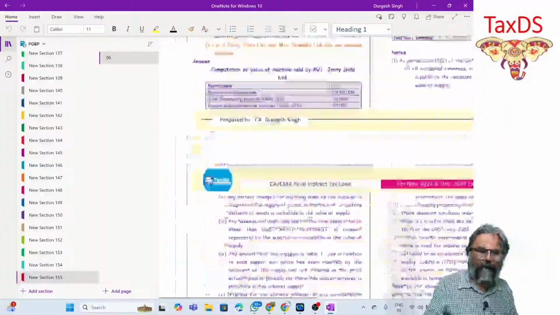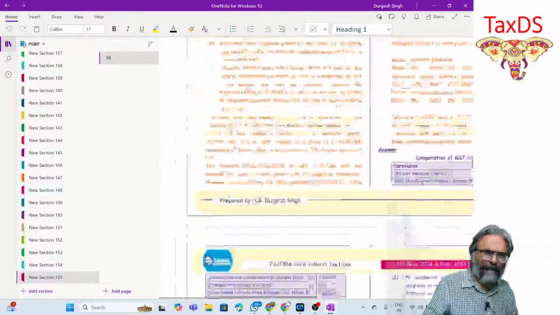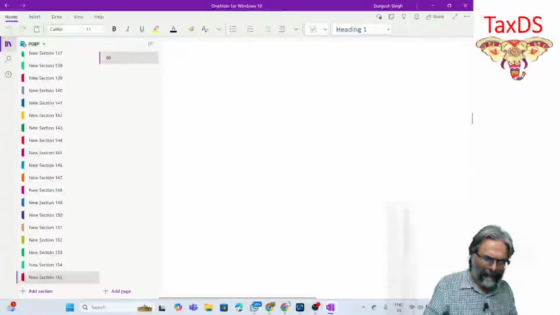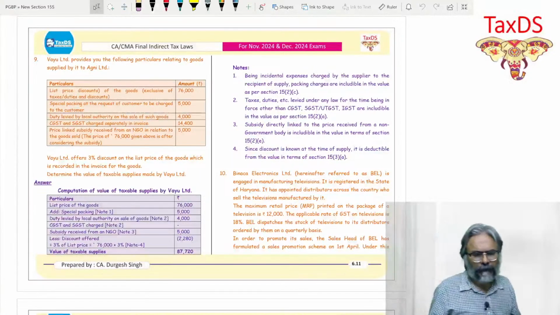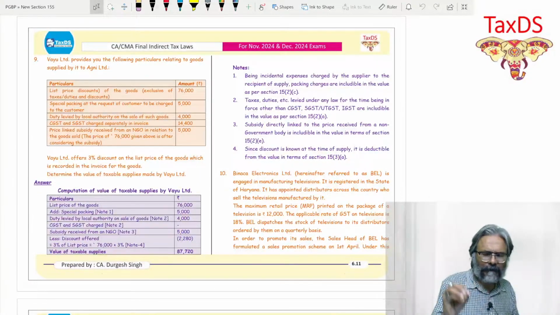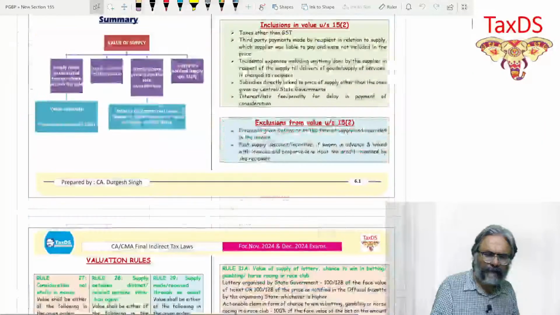Students, we'll start on this topic on valuation, a very important topic, as you all are aware. The PDF which I have shared with all of you consists of your practice material questions plus the RTP, MTP, and past paper questions. Kavita, this is something which is very comprehensively targeted.